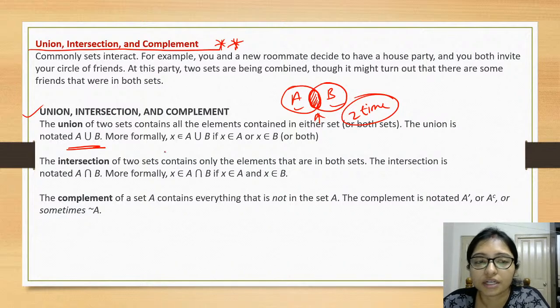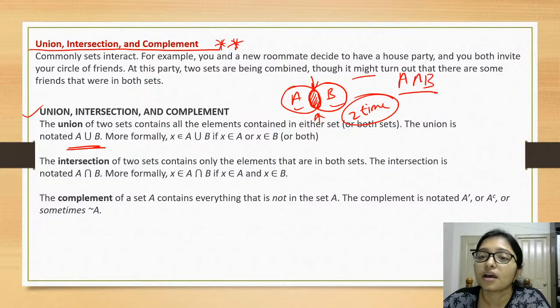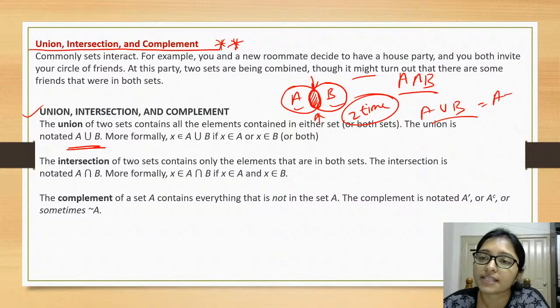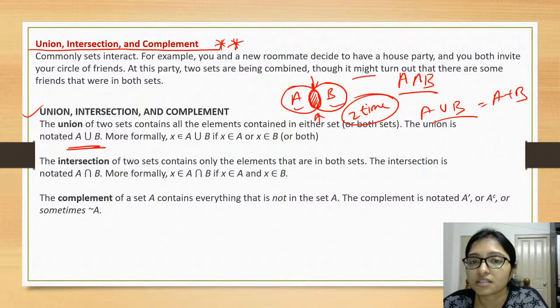So this is called intersection. This area is the intersection point, that is A intersection B. And if you are thinking of A union B, then you have to do A plus B and minus this intersection 1 time.